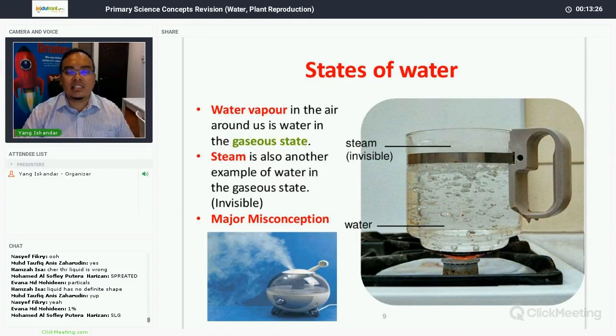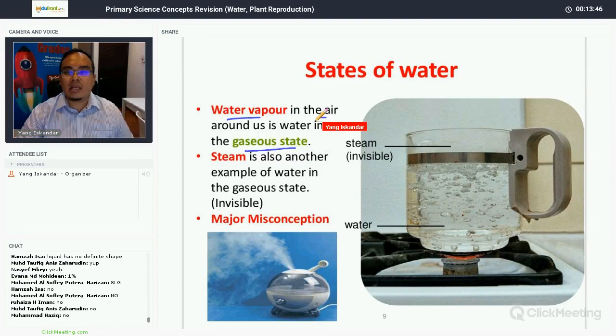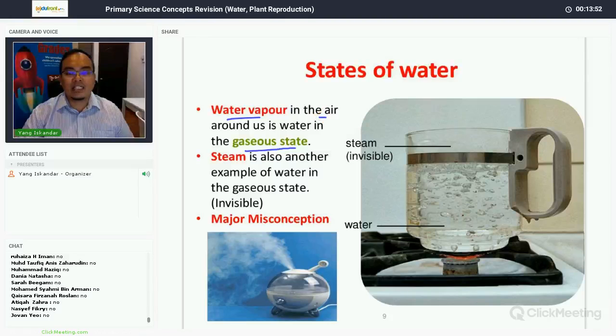Now, water can also exist in the gaseous state. So water vapor in the air around us is water in the gaseous state. Now, can we see water vapor around us? No, we cannot see water vapor, but we know that water vapor exists. So water vapor is air, or is water in gaseous state. Now, steam is another example of water in gaseous state.